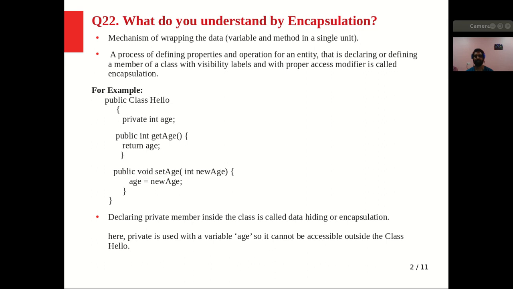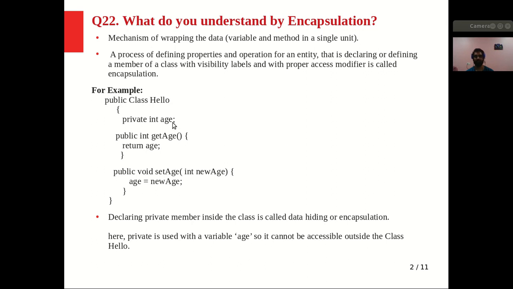Here you can see, for your better understanding, I have given one example. There is a class with the name Hello, and here there is a member variable age, and the type is int, integer, and it is private. So here I have used the access modifier private.